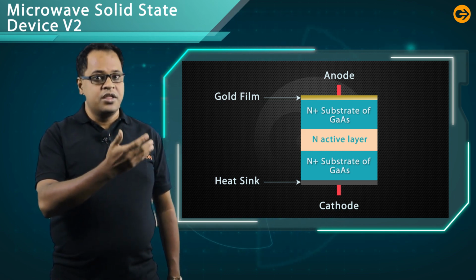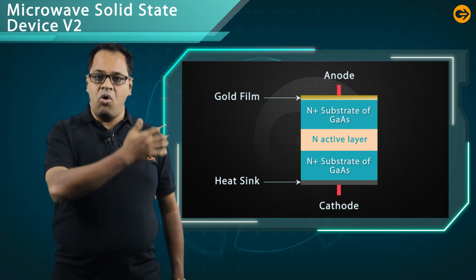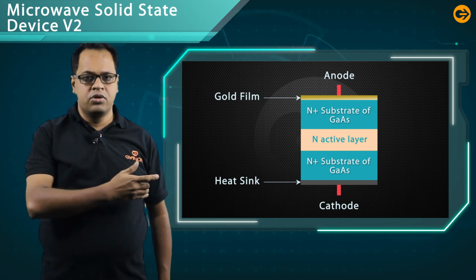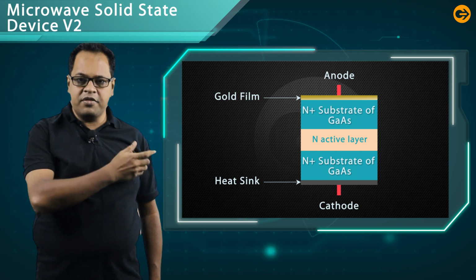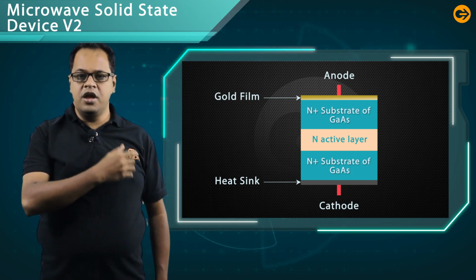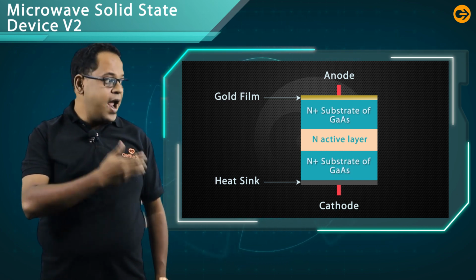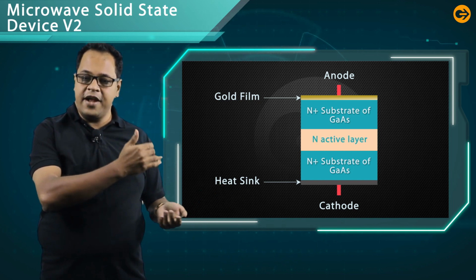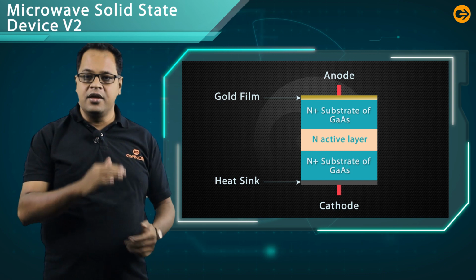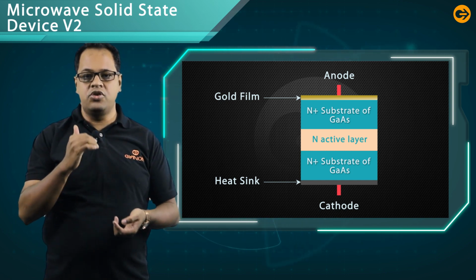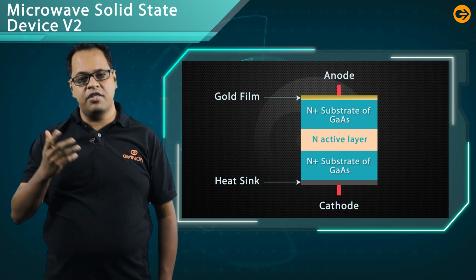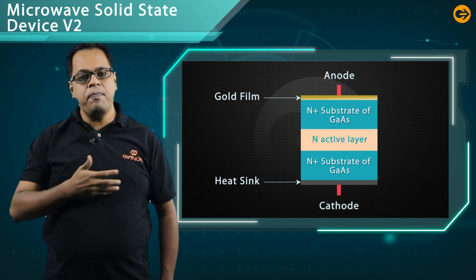Now let us discuss the structure of the Gunn diode. In this structure, there are three layers, and all three layers are of N type. In the Gunn diode, two N plus layers are present on the two sides and one N active layer is present in between. That means the N active layer is sandwiched between the two N plus layers. But the total material is of N type, and there is no PN junction.